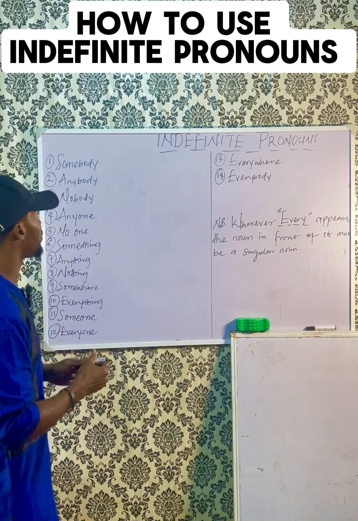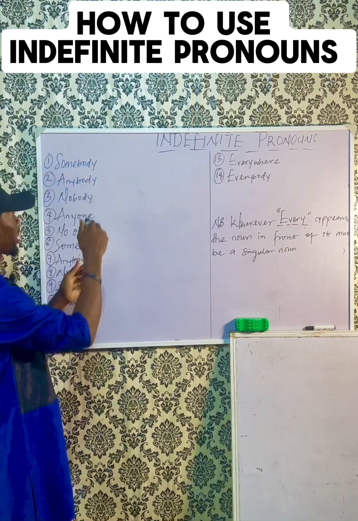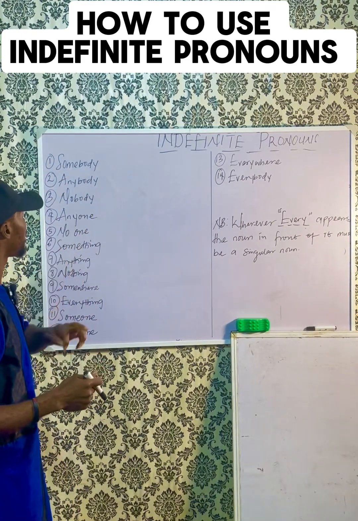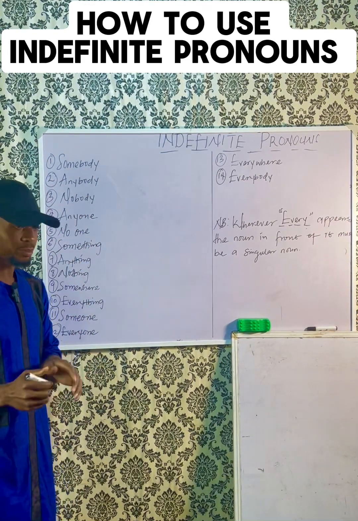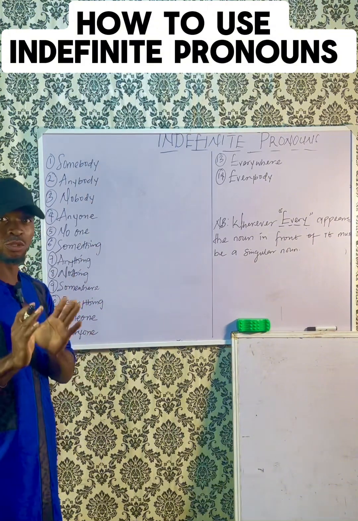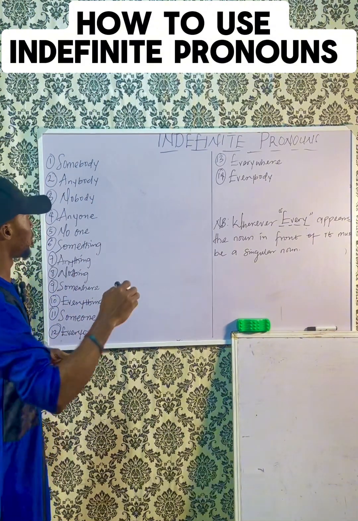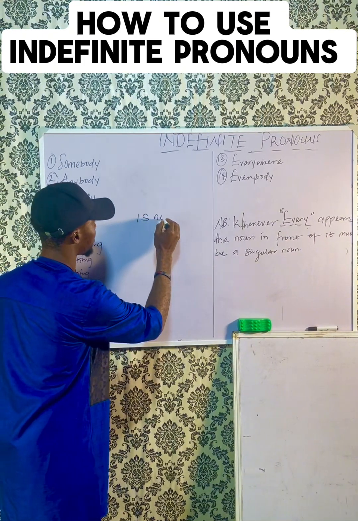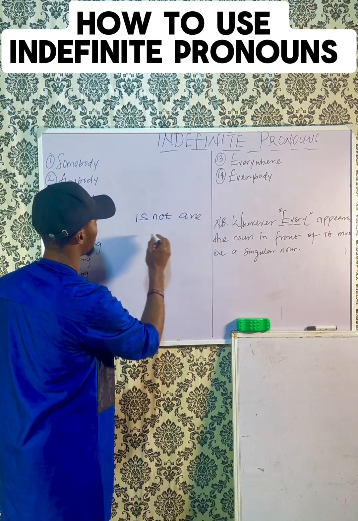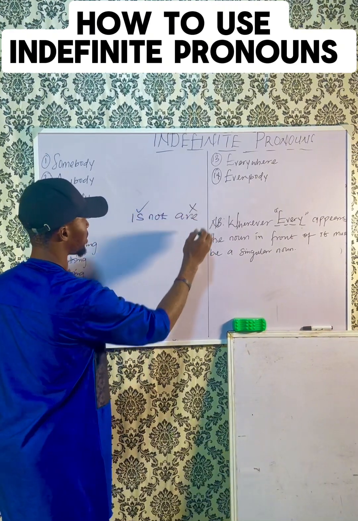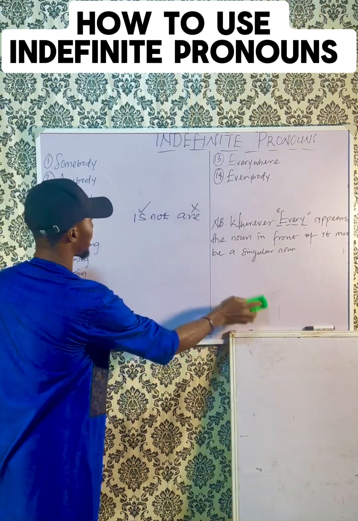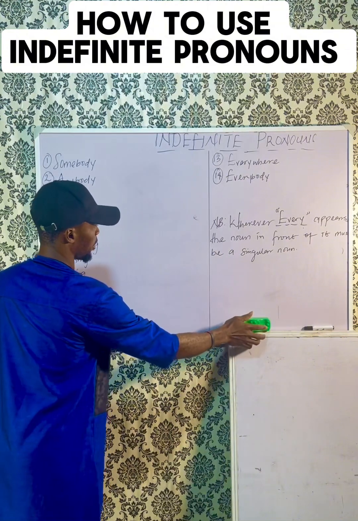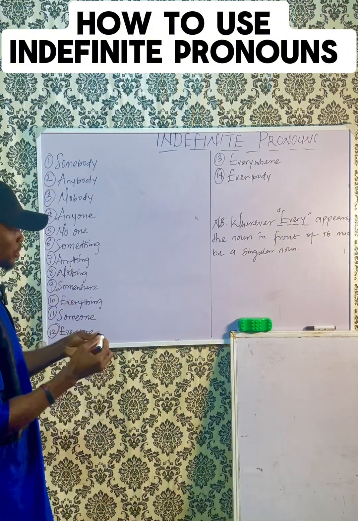See the examples of indefinite pronouns that we have. Number 1 here is somebody. Number 2 is anybody. Number 3 is nobody. Anytime you want to use these words, always make sure that you use the verb is, not are. This one is what to use. You don't use this. So let's take, for instance, the words that we have before us.